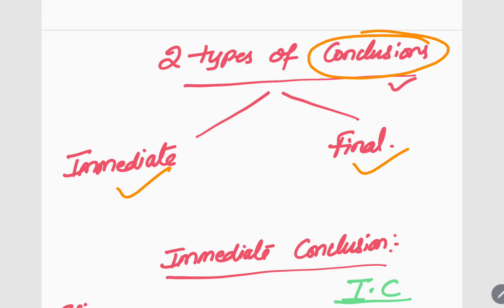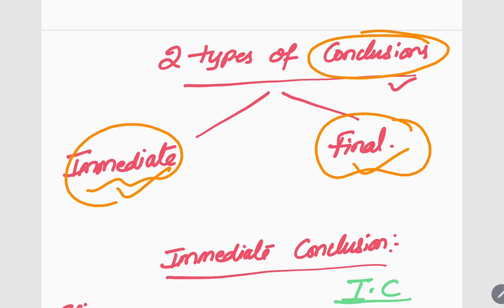In the answers, you will have only final conclusions, not immediate conclusions. For example, earlier I told you that from "all" we can get "some," and "some" can be interchanged. For example, some A are B, some B are A, we can interchange, right? So when I say some B are A, that is an immediate conclusion.